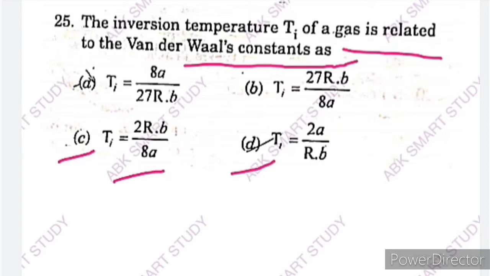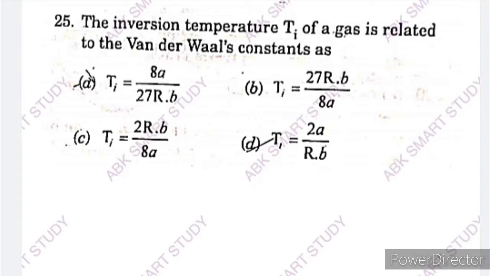So the inversion temperature Ti of a gas is related to the van der Waals constants as Ti is equal to 2A upon RB. So here option D is the correct answer. Next question.